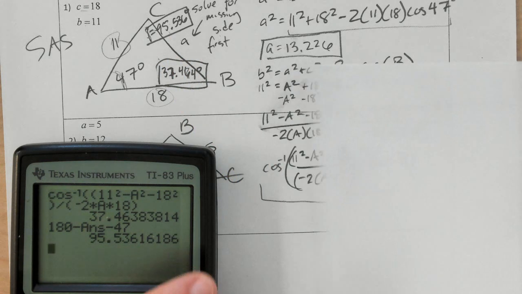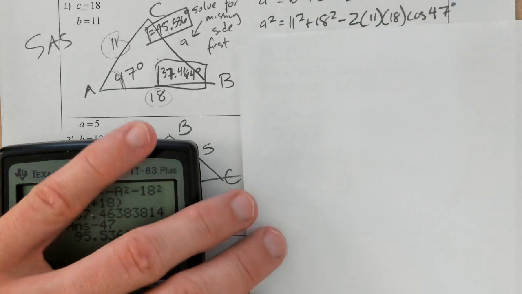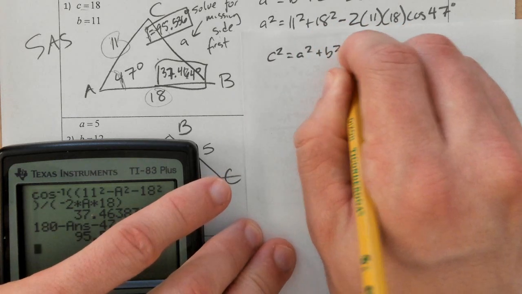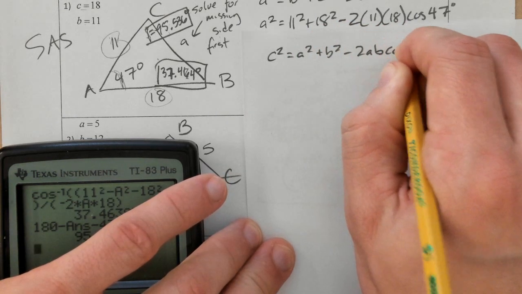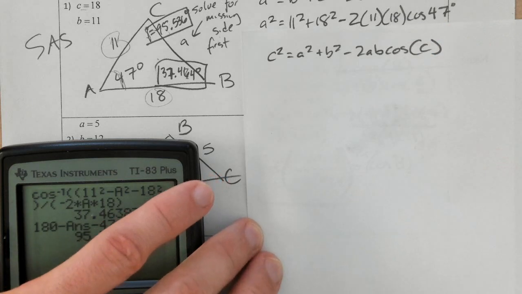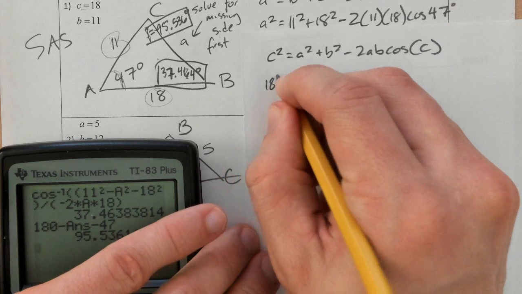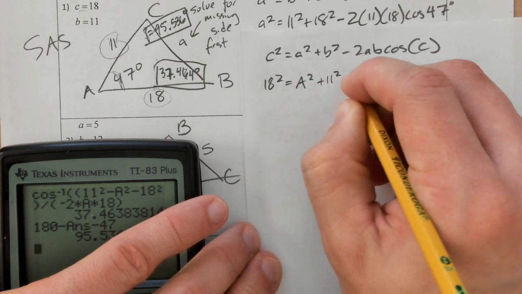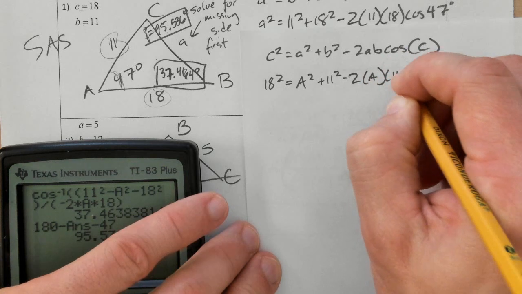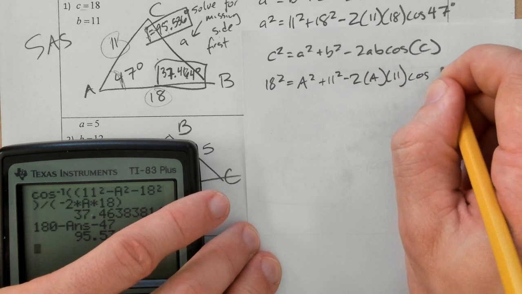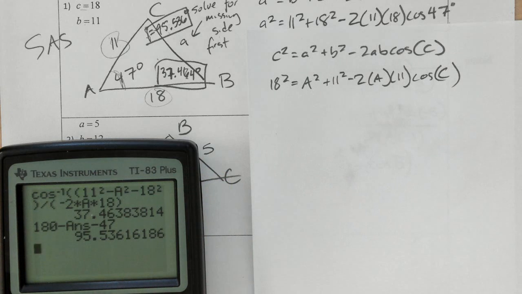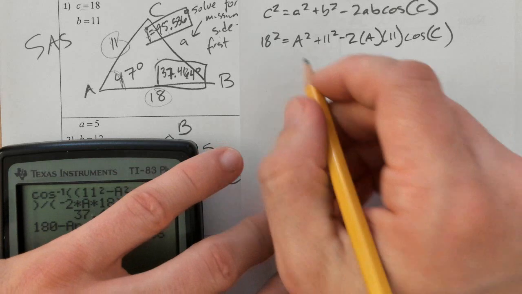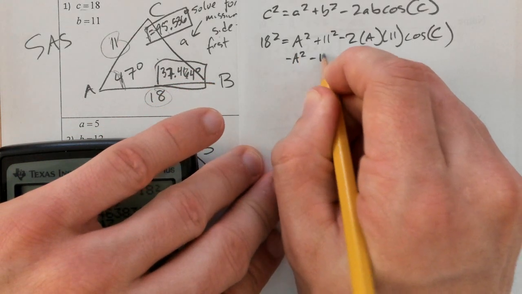So for angle C, that process would look very similar. We would have C squared equals A squared plus B squared. We would use this version here that's got cosine of C in it. C is 18, A is stored in the calculator. And then we would do our solving process. So first we would need to subtract A squared and 11 squared.